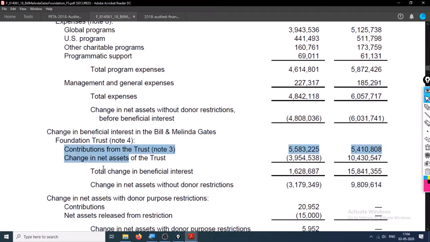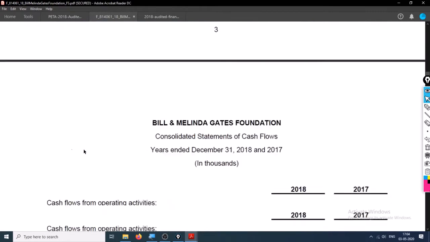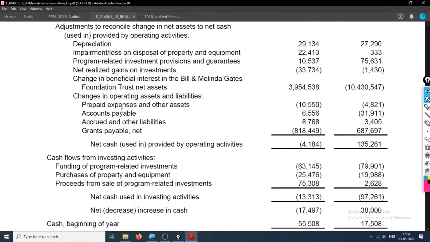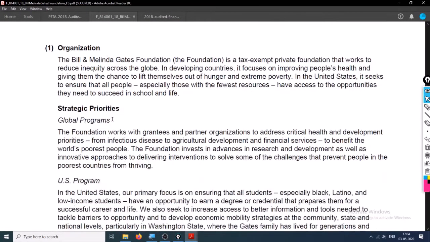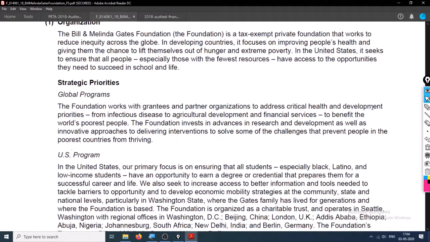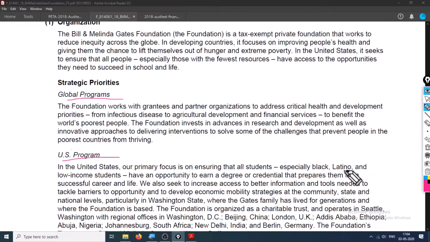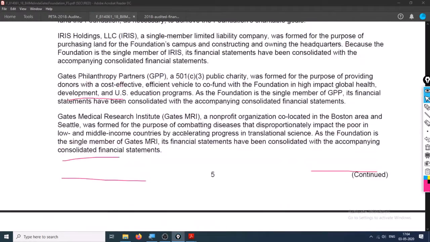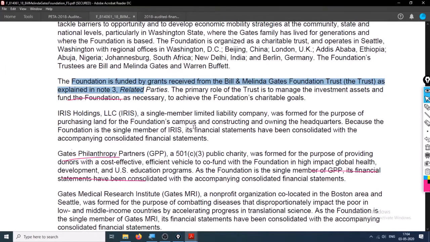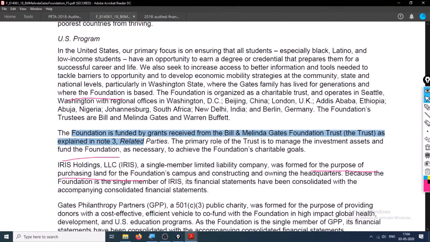Change in beneficial interest, contribution from trust. Cash flow statement from operating activities, from investing. Yeah, so these are the notes and the main priorities you can read right here. That is the global program, the Africa and USA program, especially black, Latinos, and low income students. There are two more programs, I guess, but they are not reported right here. And the foundation's trustees are three people, that is Bill, Melinda Gates, and Warren Buffett.